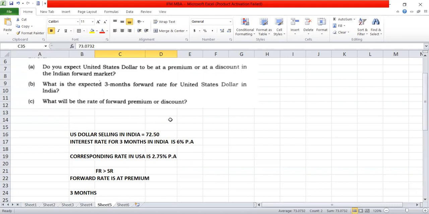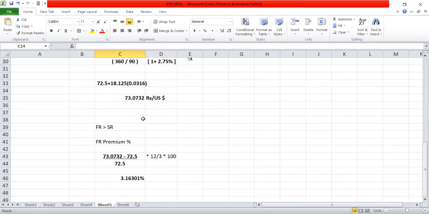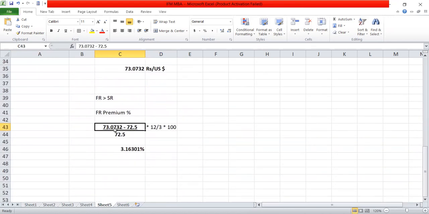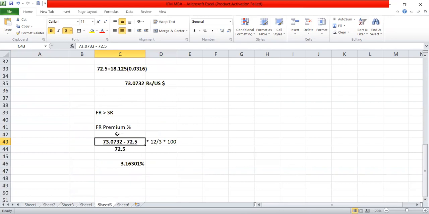It means how much percentage increase or decrease. Premium or discount means the rate of increase or decrease in the currency. So there is a formula we can see here. We will see the changes, what has happened. So the change in currency, very simple.